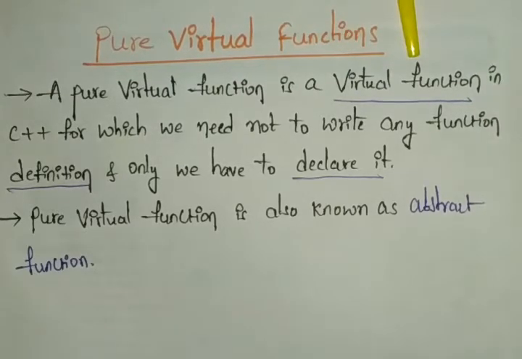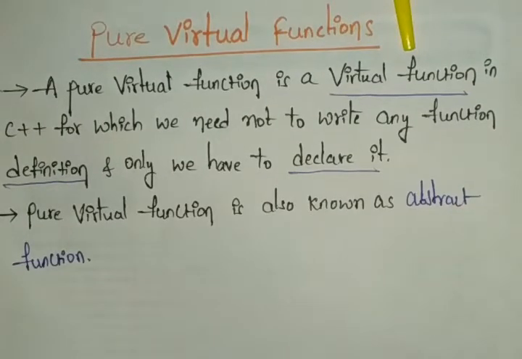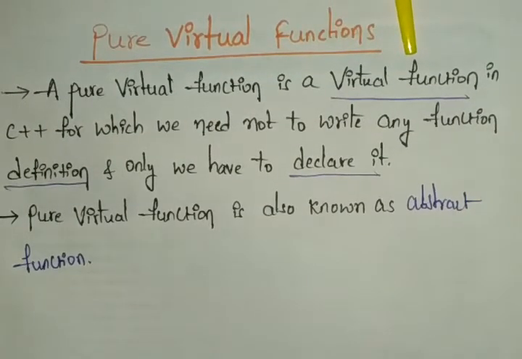Normally, if you are declaring a virtual function, it will have the virtual keyword, and after that you write void, and then the function name. So how can we define pure virtual functions?